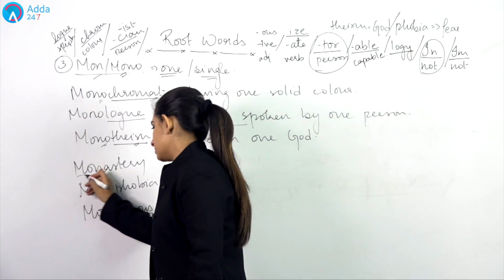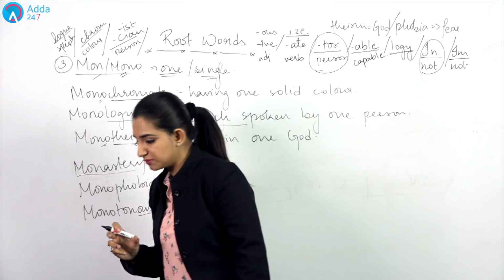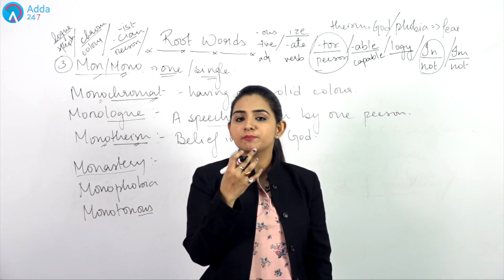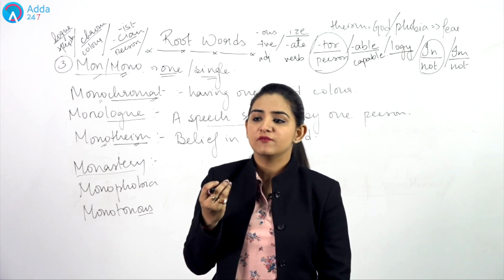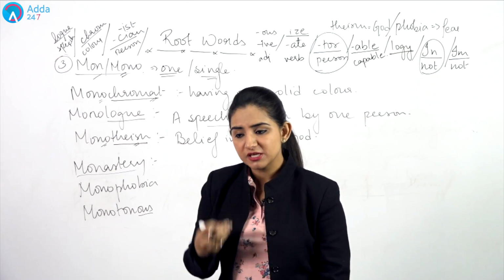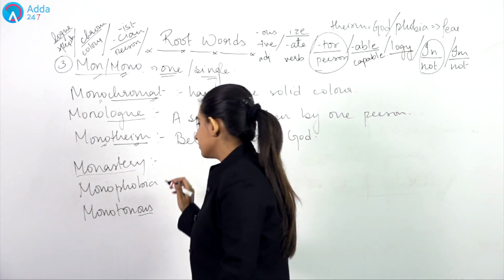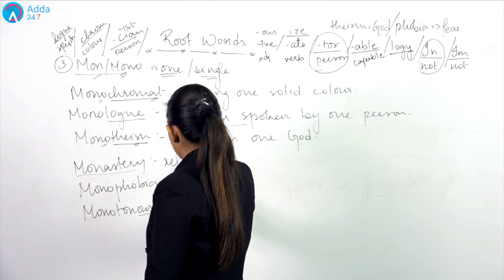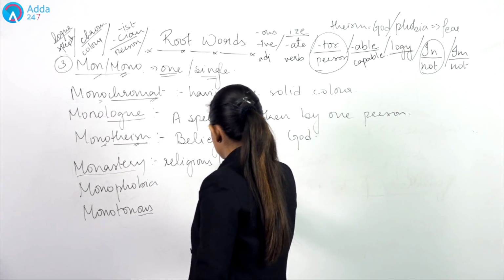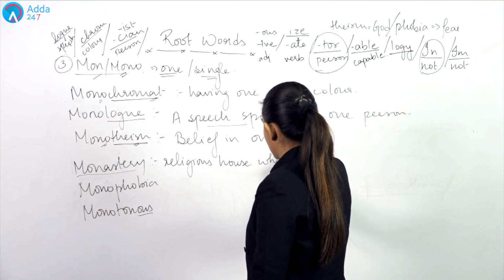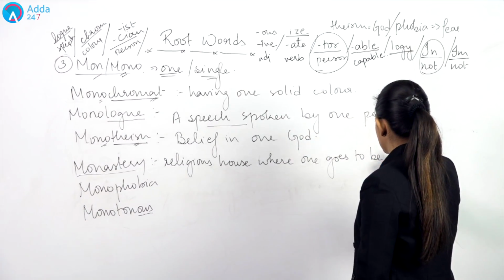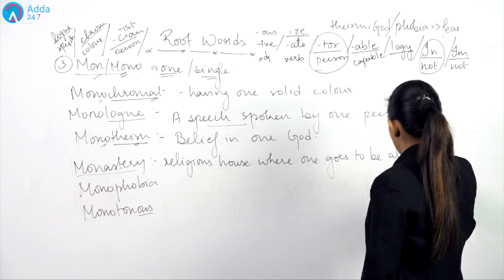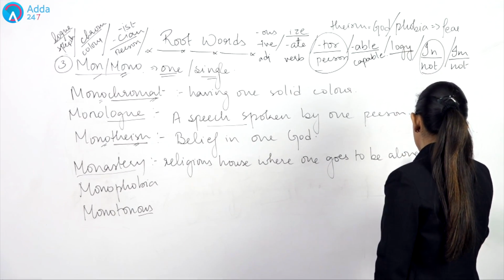Next is monastery. Monastery is actually a religious place where people go to find peace apart from the world, leaving the world behind, where the people go and find peace for themselves, find peace for their mind. That is what we mean by monastery. So, this is a religious house where one goes to be alone, away from the world.